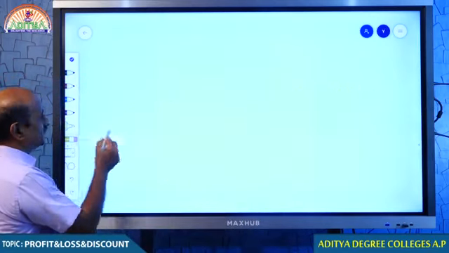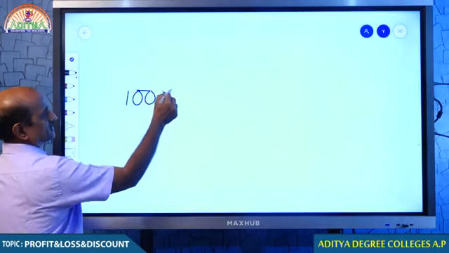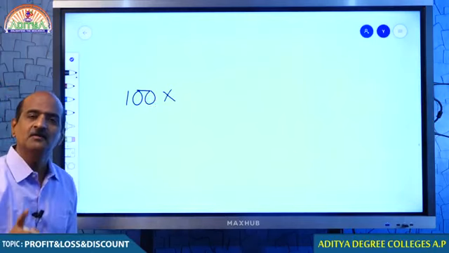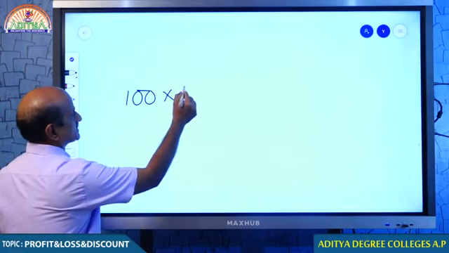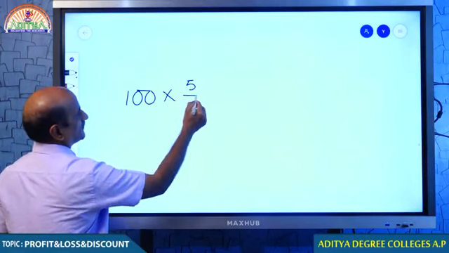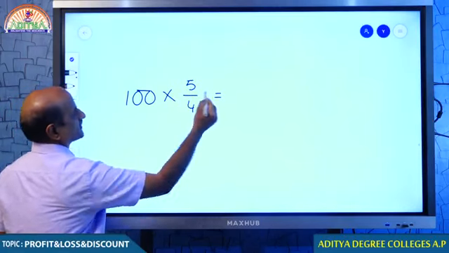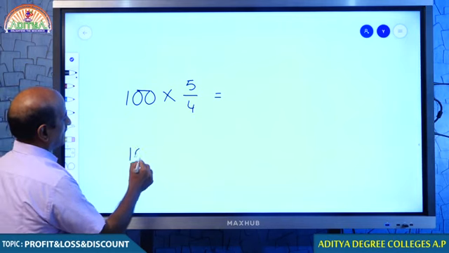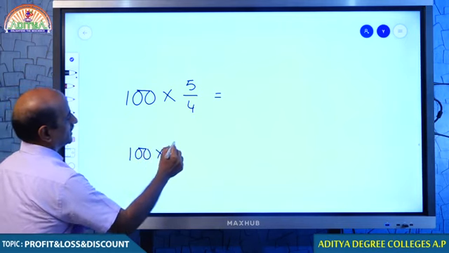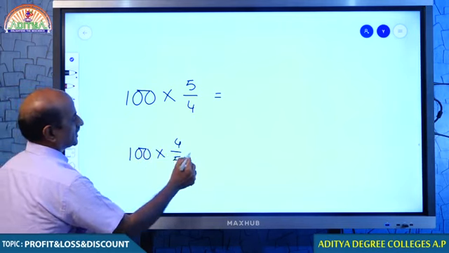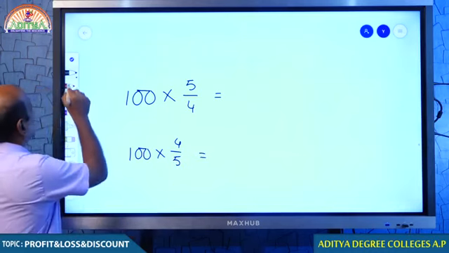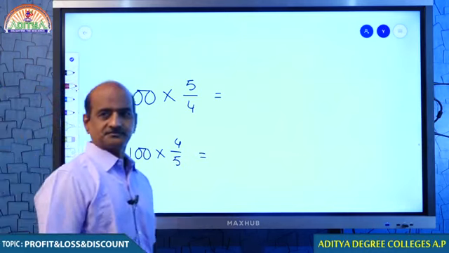Come on, students, before we discuss this question, let me give you one example. Let me suppose that I have 100 rupees with me. If I multiply 100 rupees by 5 by 4, what happens? You must tell me, students.